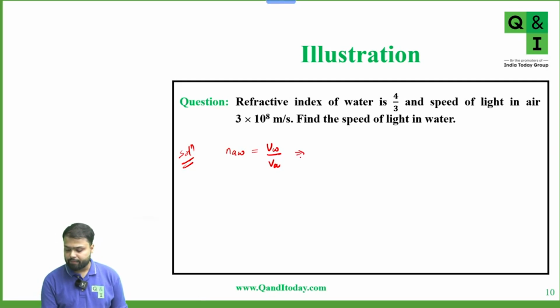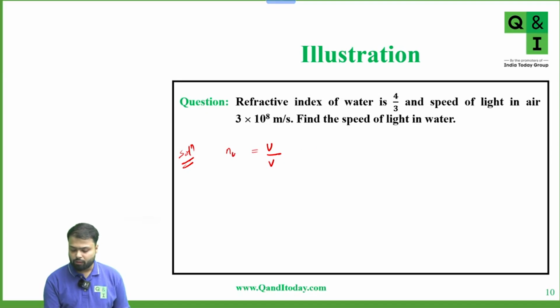So can we write, is this clear? Okay. Now we can write velocity of light in water. Sorry, refractive index of water with respect to air.